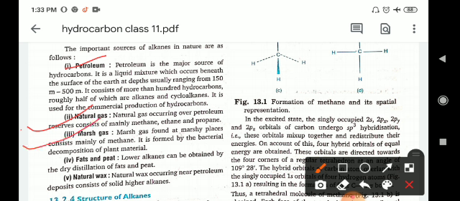Next is marsh gas, found at marshy places, which consists mainly of methane. It is formed by the bacterial decomposition of plant material. Next, fat and peat: lower alkanes can be obtained by the dry distillation of fat and peat. Next is natural wax, occurring near petroleum deposits, which consists of solid higher alkanes.